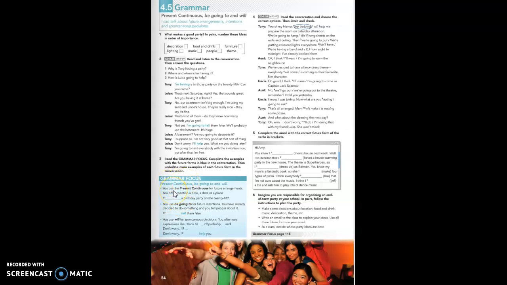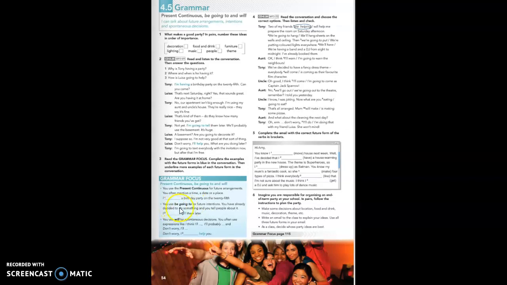The present continuous is used for future arrangements or fixed arrangements. What is an arrangement? An arrangement is a date. Something that has a time, a fixed moment, for example, going to the doctor, but it is a fixed plan. So, you use the present continuous for future arrangements, fixed arrangements, in which you often mention a time, a date, or a place. Yes, it is something planned, scheduled.